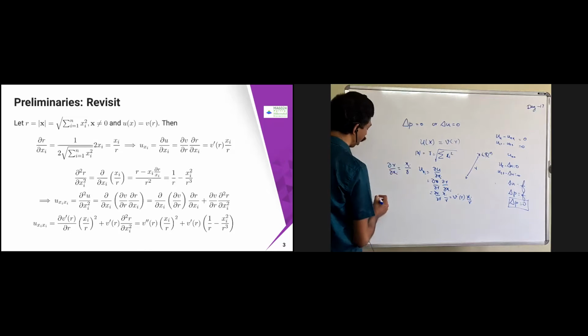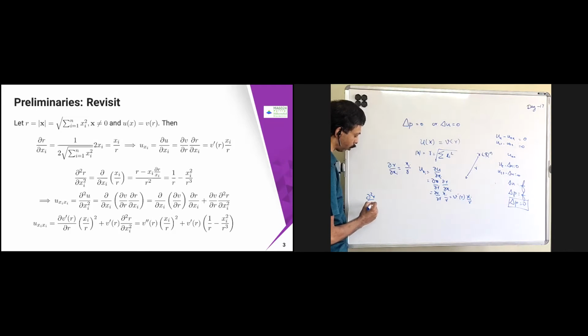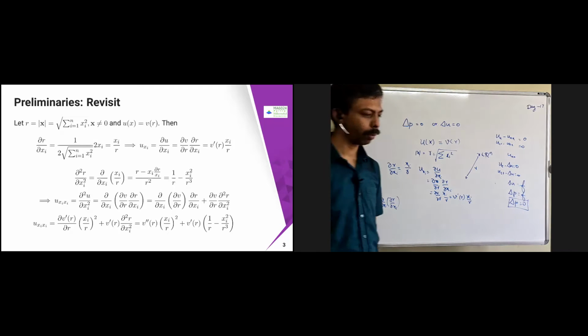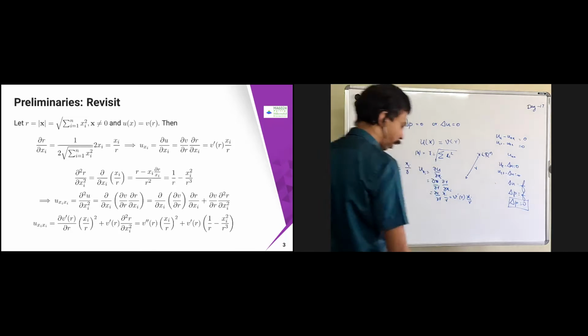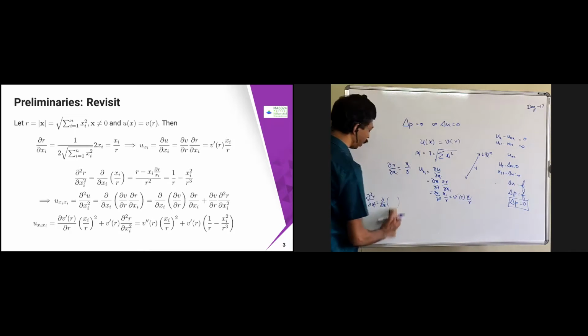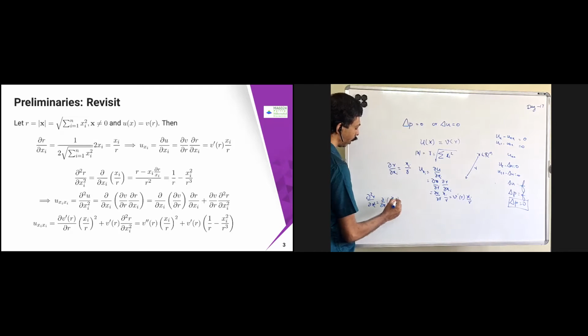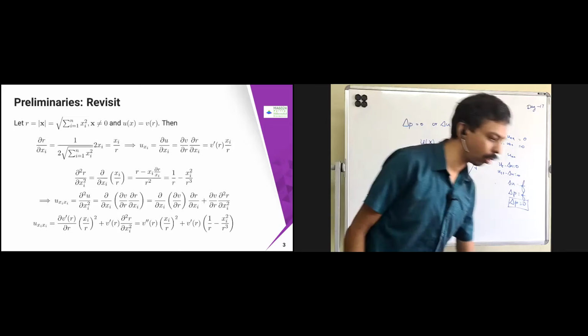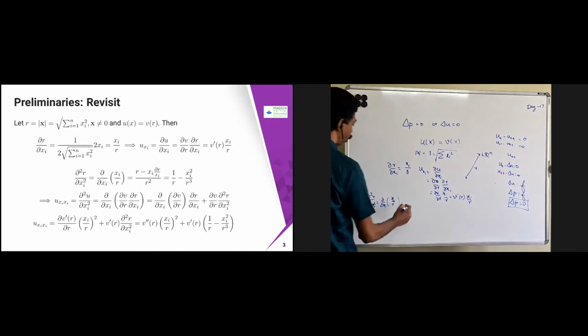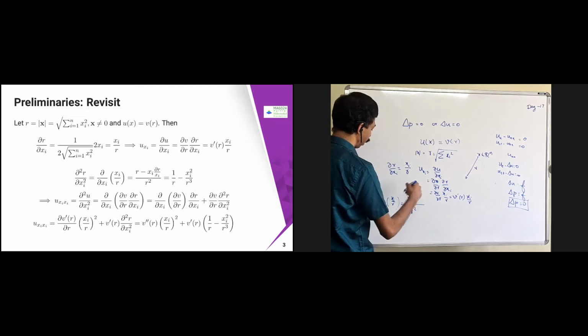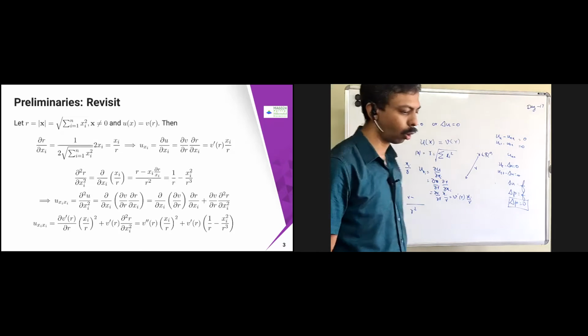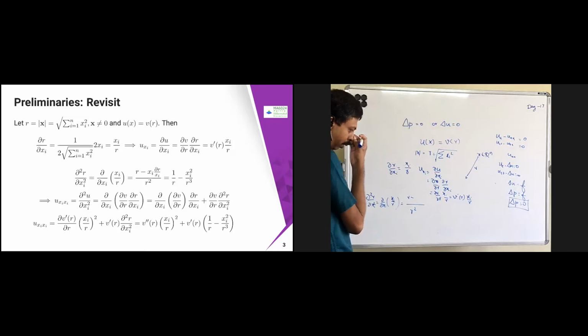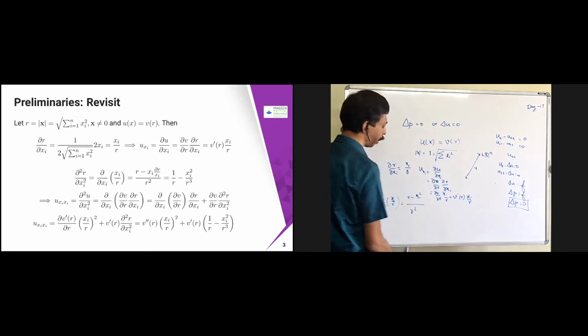Now for ∂²r/∂xi², that is nothing but ∂/∂xi of ∂r/∂xi. ∂r/∂xi I know is xi by r, so if I substitute that and use the u by v rule, we get r minus xi into ∂r/∂xi, which is xi square by r square.